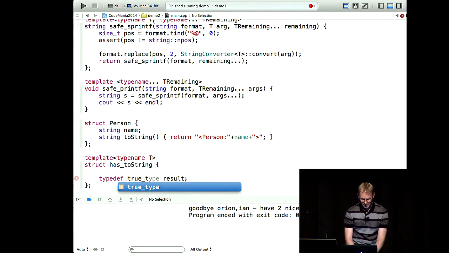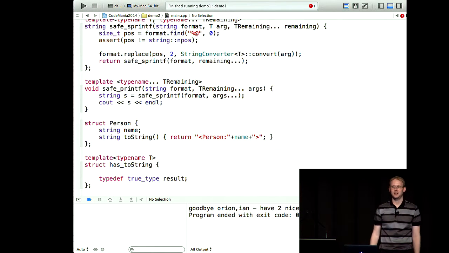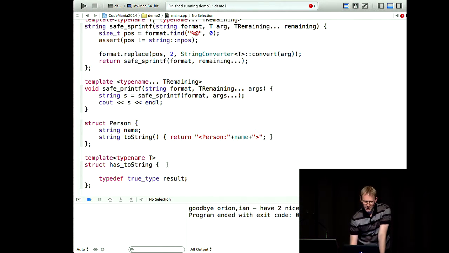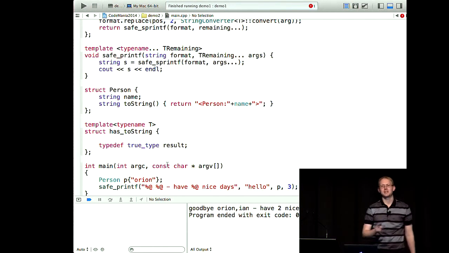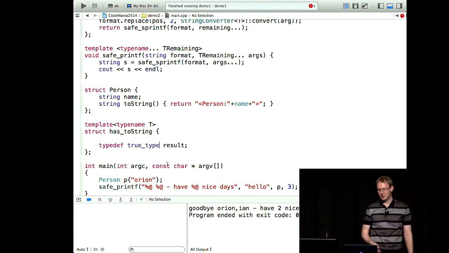But there is a thing called true type. True type is basically like a structure that only ever contains true. There's correspondingly a false type. This is all in the standard library. It's just a boolean that's always false, the type of a boolean that's always false. So we want that to return true, but we only want it to return true if you actually have a toString method. At the moment, it's just returning true all the time.